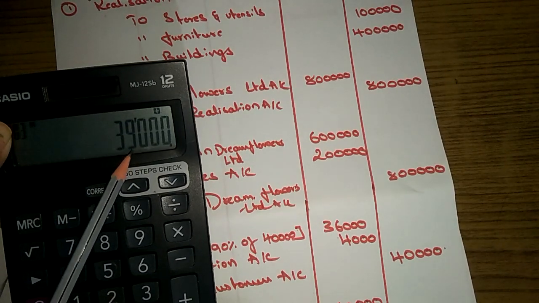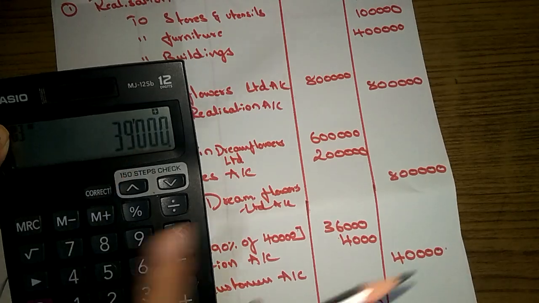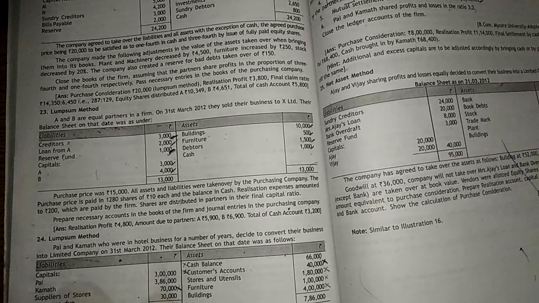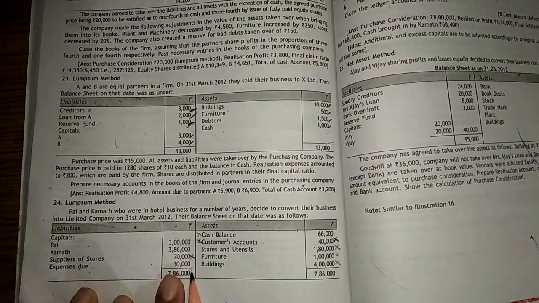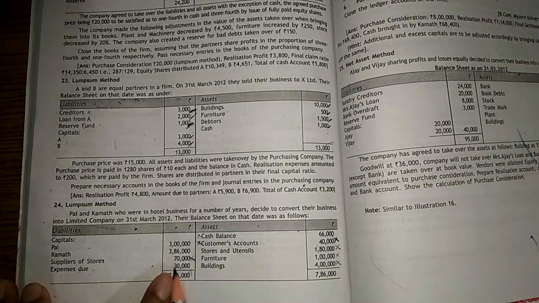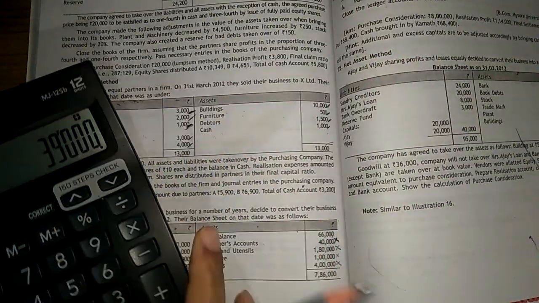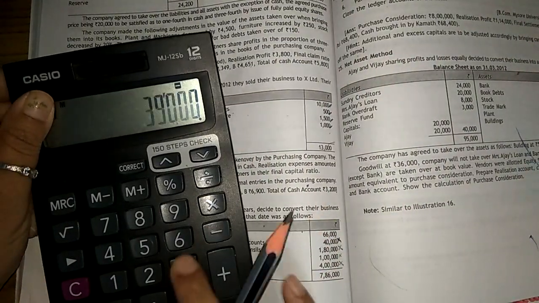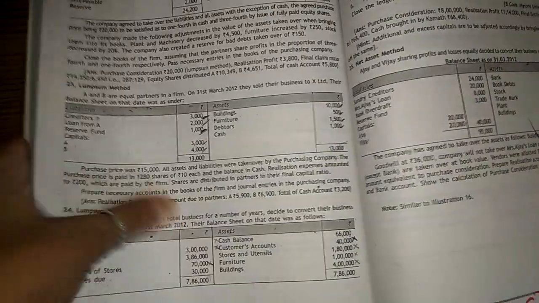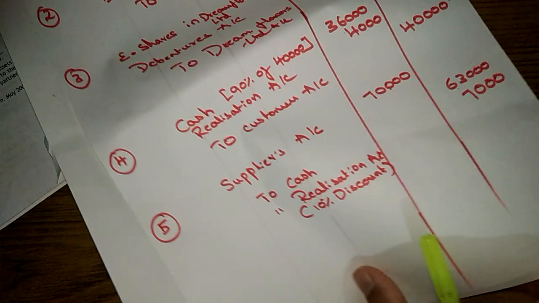Still they have 39,000. So out of 39,000 they are making payment to clear these expenses. So after paying, how much balance left? 9,000.